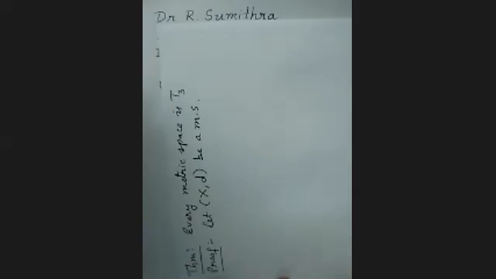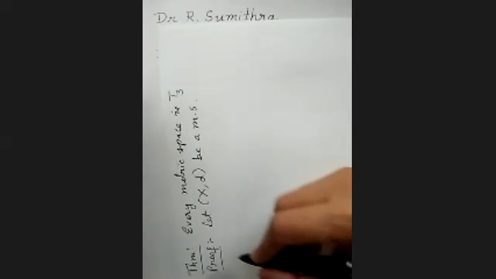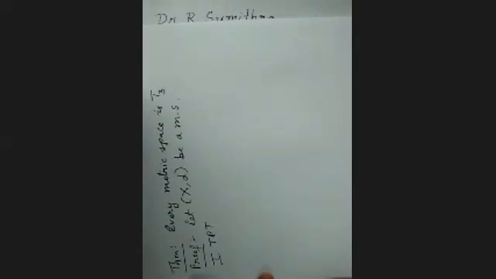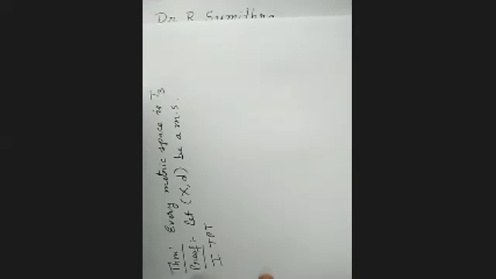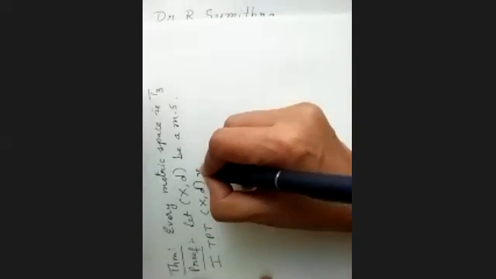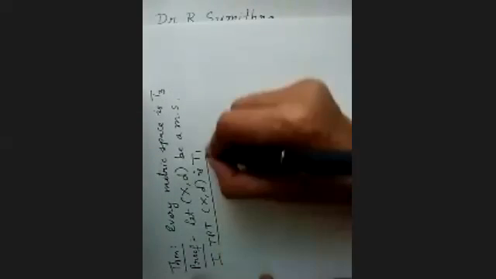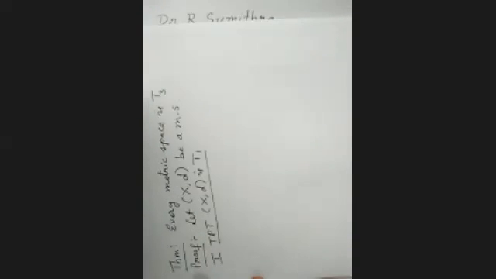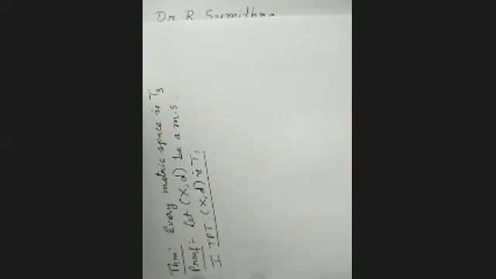A metric space. Okay. What do we have to prove? We have to prove this metric space is T3. What is the T3 definition? It says that it is regular and T1. A space which is regular and T1 is T3. In the first step, we shall prove it is T1. The second step, we are going to prove it is regular. So by 1 and 2, it is regular and T1. So therefore, it will be T3.